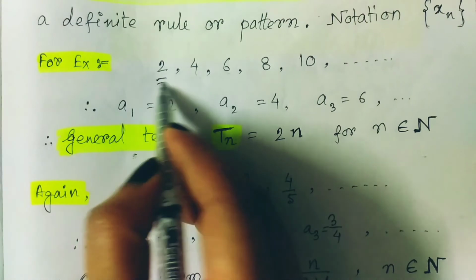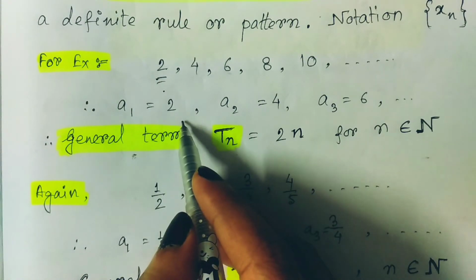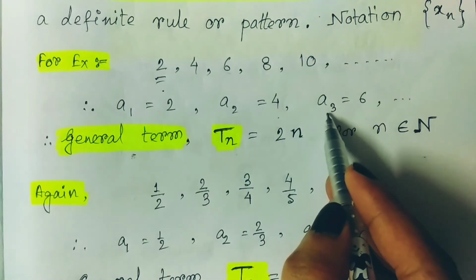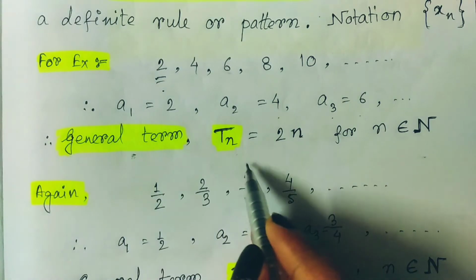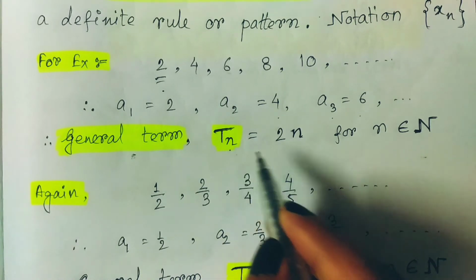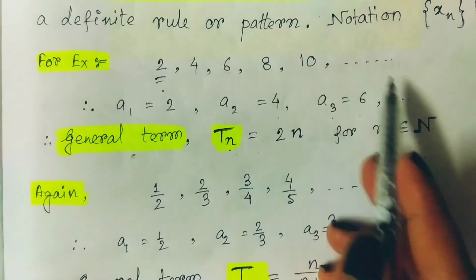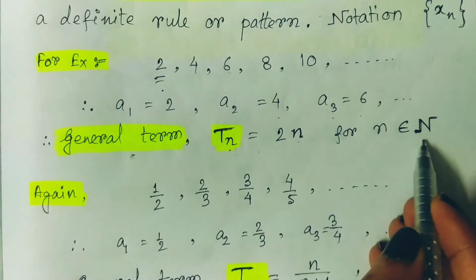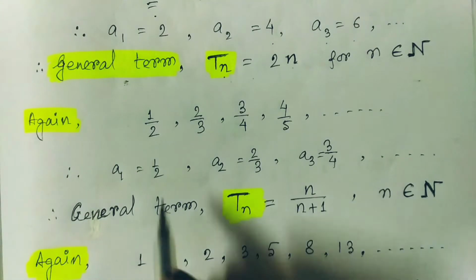Here this 2 is called the first term, so that can be denoted by a1 equals 2. The second term can be denoted by a2, which is 4. The third term can be denoted by a3, which is 6, and so on. In general, we can say these terms can be expressed as Tn. For n equals 1, 2, 3, we will get respectively the first term, second term, third term and so on. So from here we can say Tn equals 2 times n, where n belongs to the set of natural numbers.